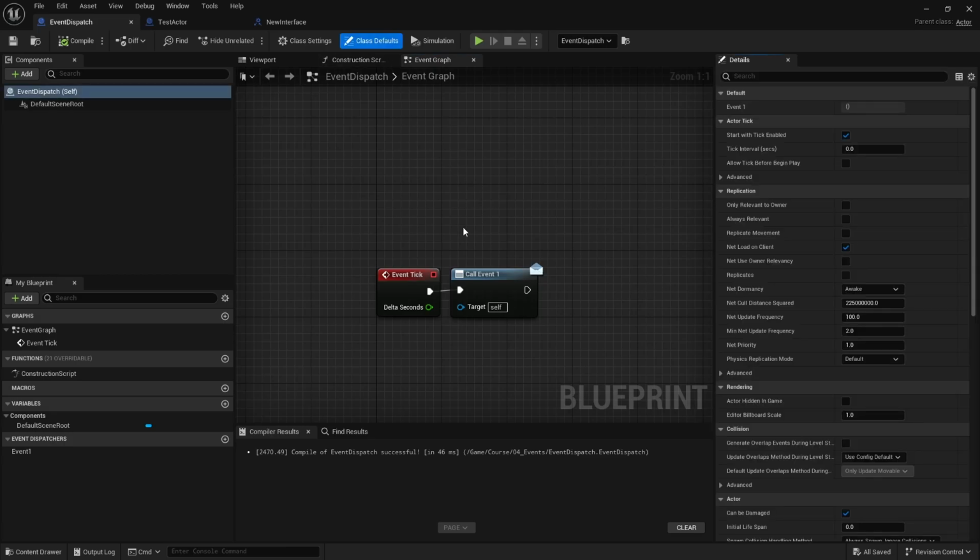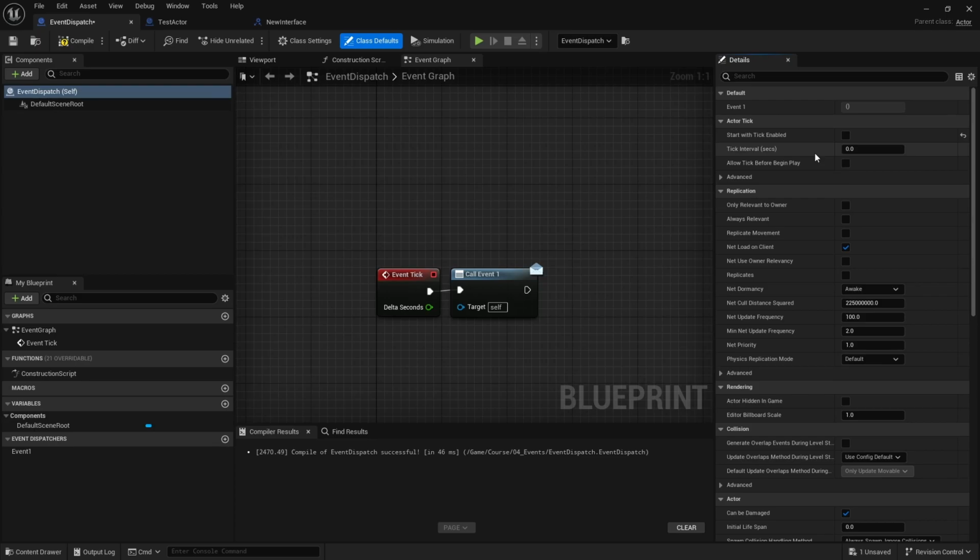One important thing for event ticks is that you can go to your class defaults, and then you can start or not start your actor with tick enabled. Usually I would advise, when you create your actor, just disable tick in the beginning, and then if you really need it, you can enable it.